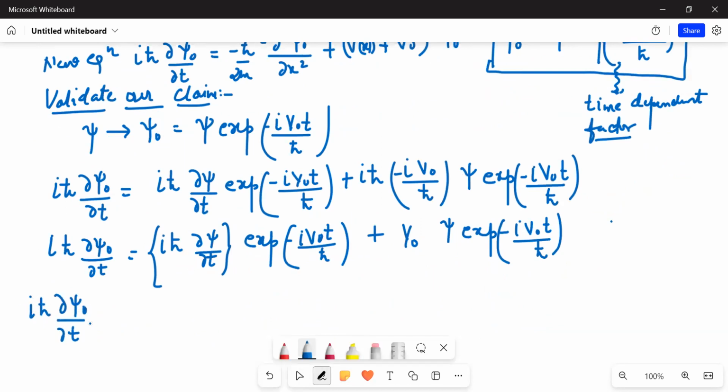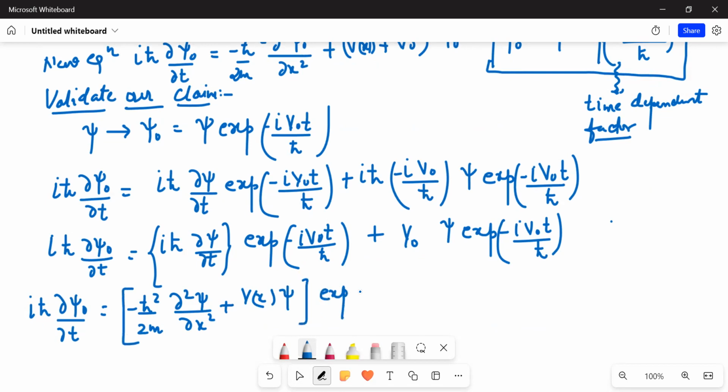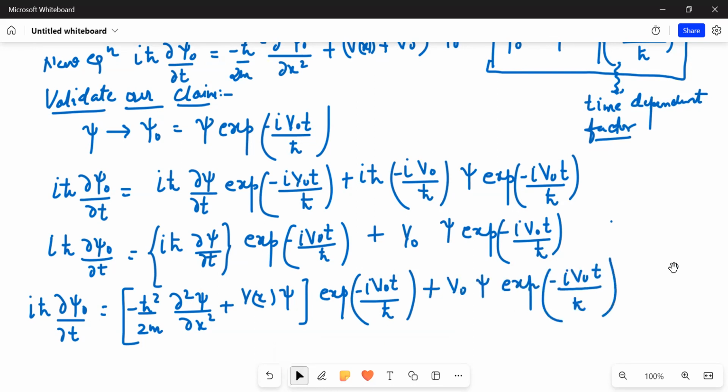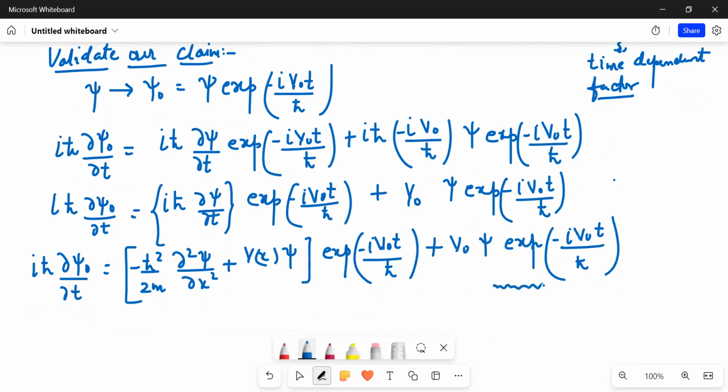So this is the bracket times the exponential, plus V naught ψ times the exponential of minus i V naught t upon ħ, which equals psi naught terms.